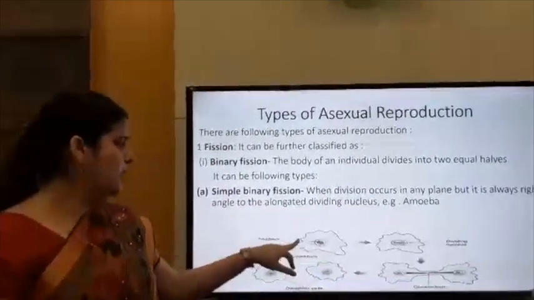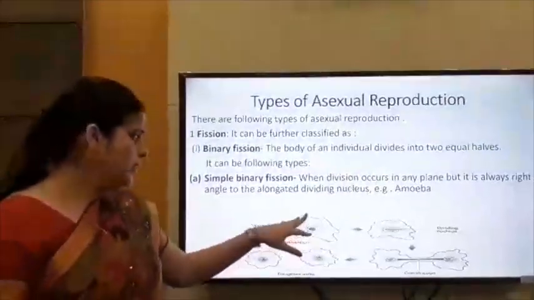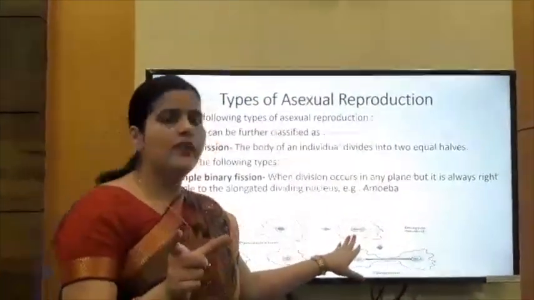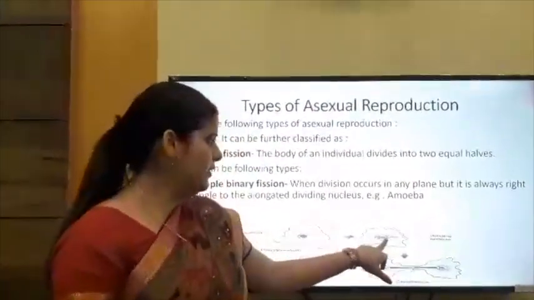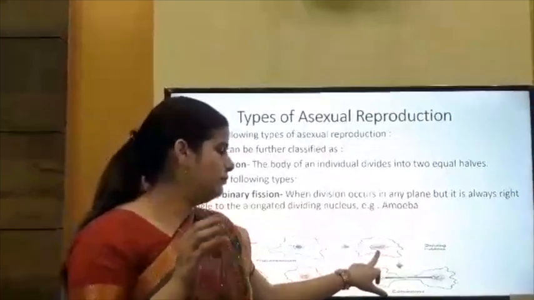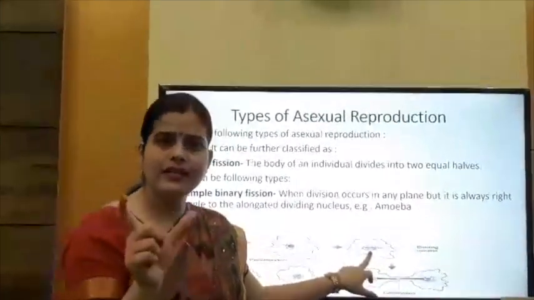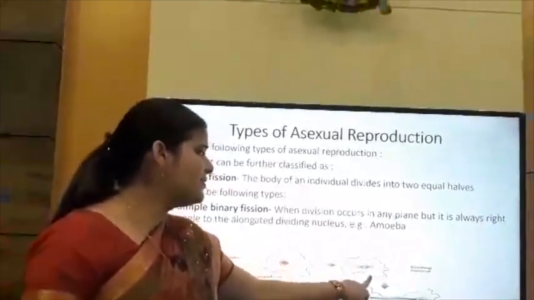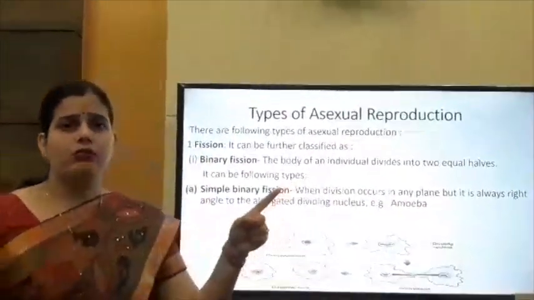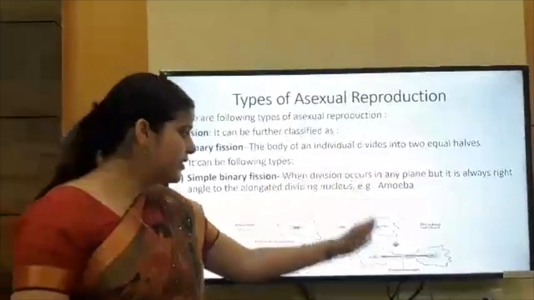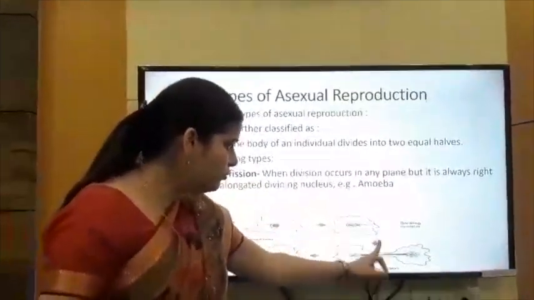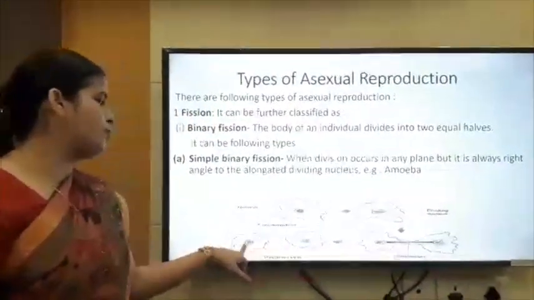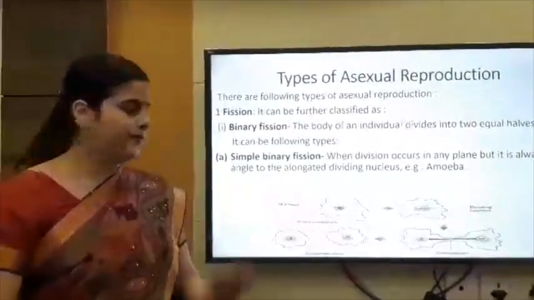This is amoeba. It has a nucleus, and the nucleus starts dividing. Start dividing means it starts elongating. When this nucleus becomes more elongated, then the division occurs at the right angle to the dividing nucleus, and it finally divides into two daughter cells. Clear? Okay, next,